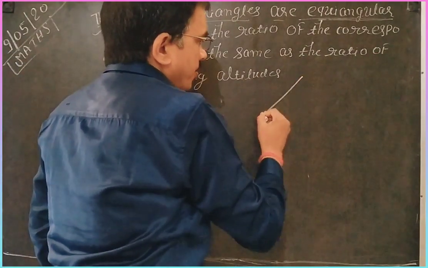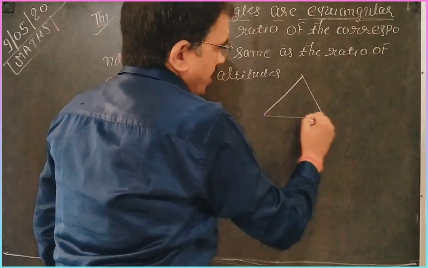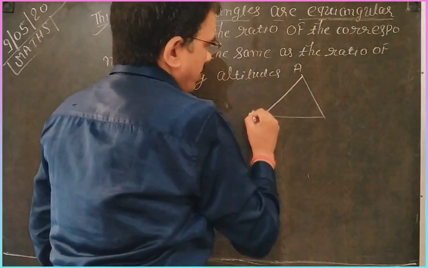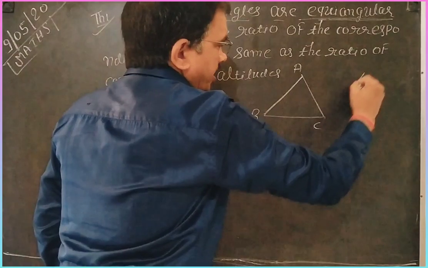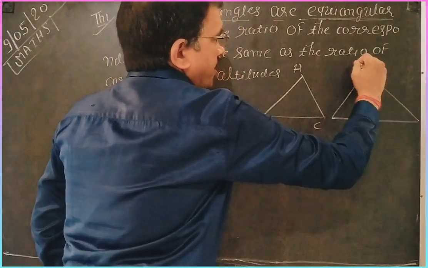That means there are two triangles. Suppose one triangle is ABC and the other triangle is DEF.